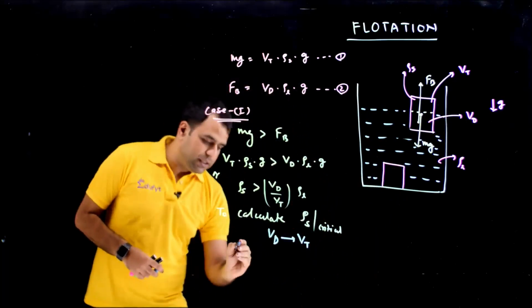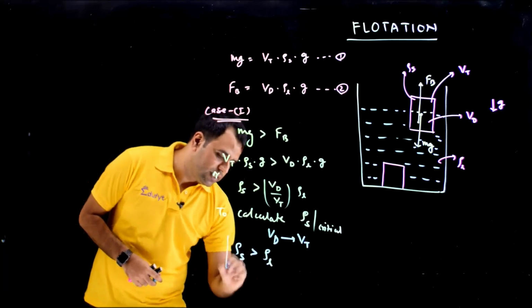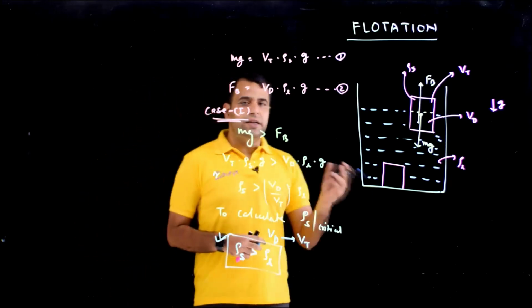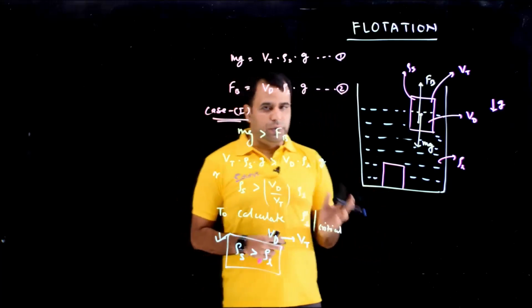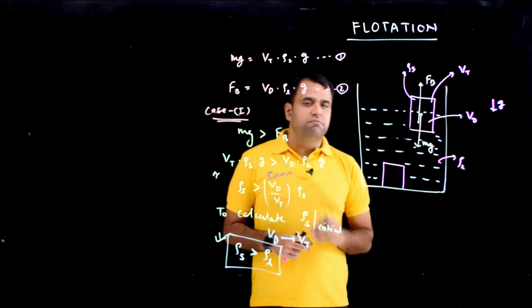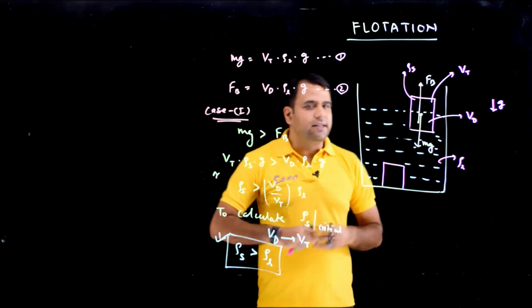So if that is to happen, the density rho s will happen in case of this. So whenever the density of the solid is going to be more than the density of the liquid, the body cannot float. Body will always go down, if that's the case. And there is a minor point here. In this case, we are assuming there is no cavity inside the body.